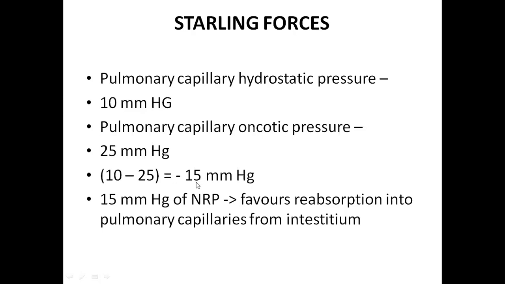So there is a net minus 15 mm inward pressure into the pulmonary capillaries, and the fluid enters from the interstitium into the capillaries. At the same time, fluid from the alveoli from time to time will be cleared into the interstitium and from the interstitium into the pulmonary blood vessels. Why? Because the Starling forces in the pulmonary vasculature favor reabsorption.